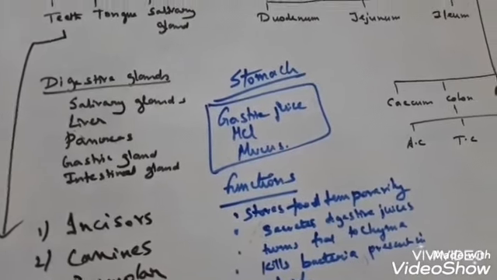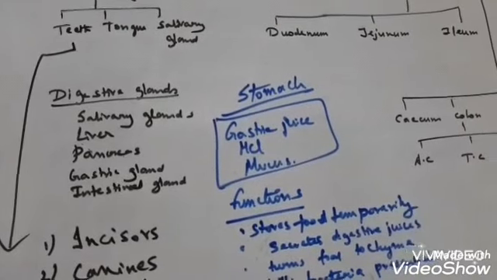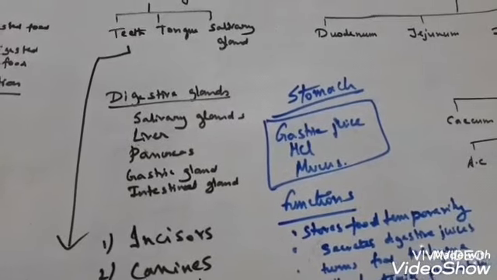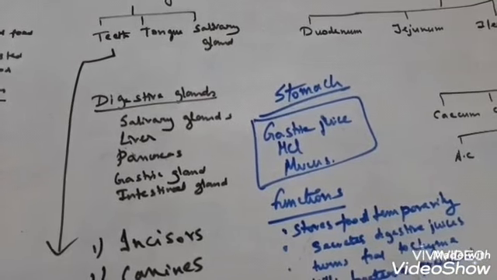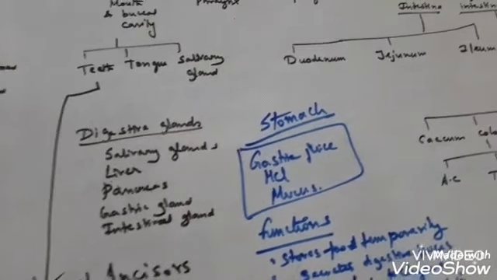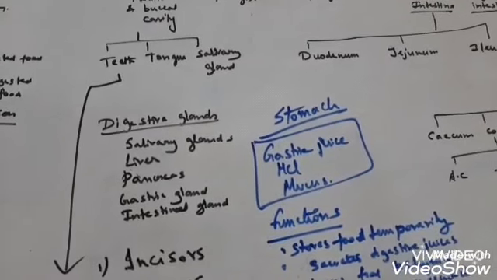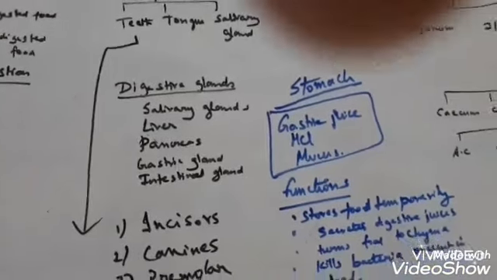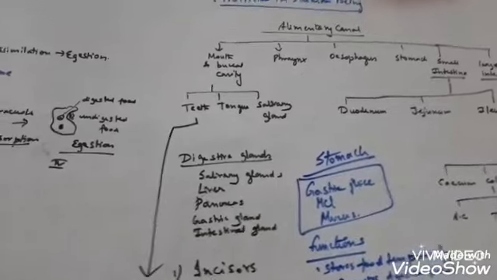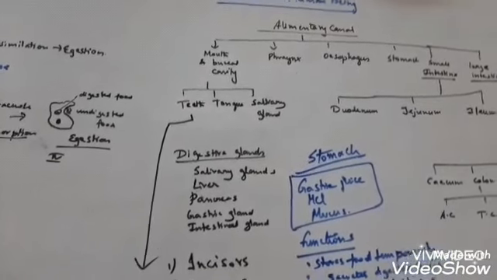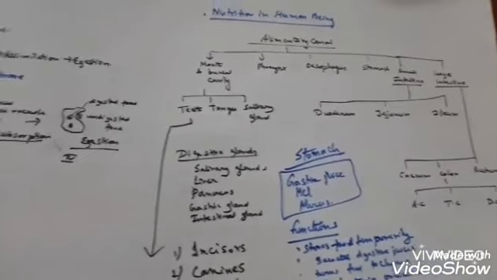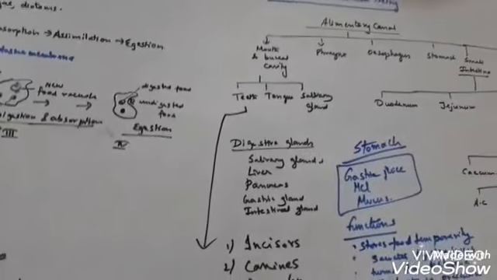Now see, in the stomach there are two sphincters. Now what is a sphincter? A sphincter is a ring of circular muscle fibers arranged around an opening. These are called sphincter muscles. There are two sphincters in our stomach. Let me draw and show you the sphincter.